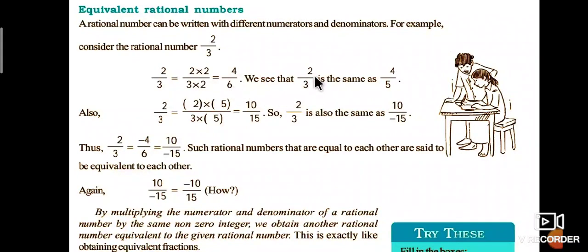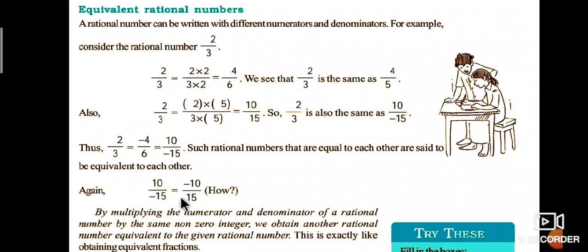We say that 2 by 3 is the same as 4 by 6. Like the 2 by 3, if it is multiplied by 5 by 5, that is equal to 10 by 15. Therefore, 2 by 3 is also the same as 10 by 15. Therefore, we write 2 by 3 is equal to 4 by 6 is equal to 10 by 15. Such rational numbers are equal to each other and are said to be equivalent to each other.